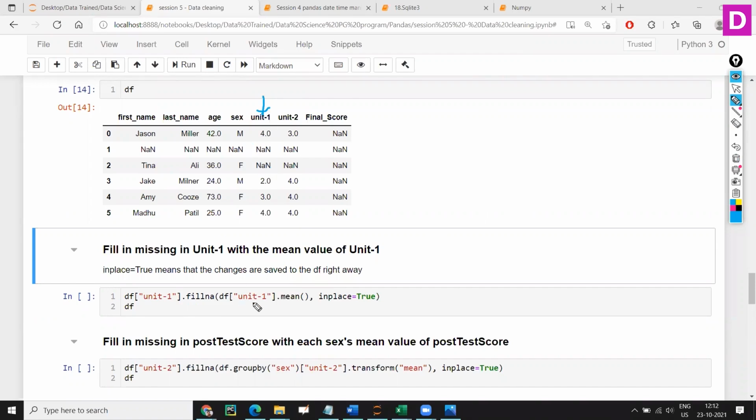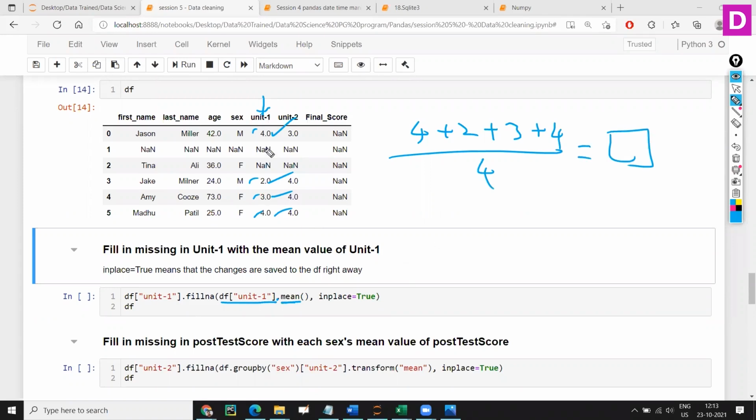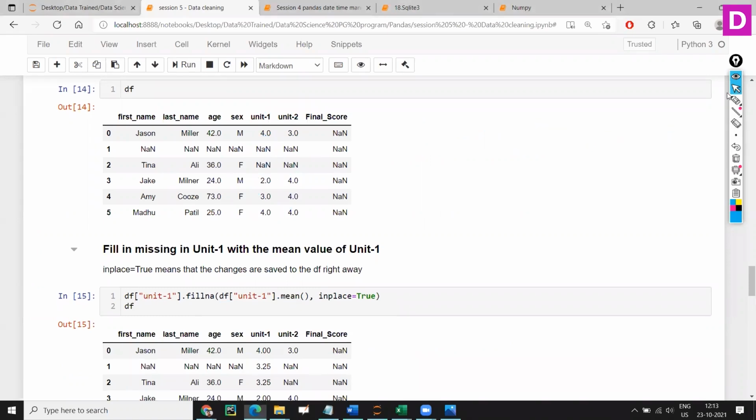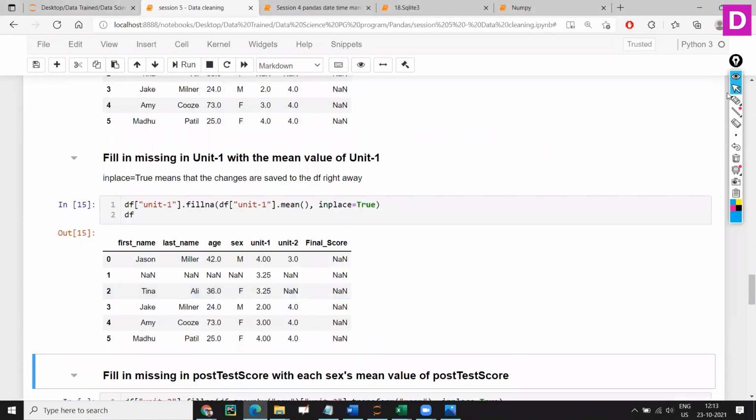How? Take this unit 1 column from the data frame, then I will say dot mean. Whenever I use a mean, it will compute 4, 2 plus 3 plus 4 divided by how many elements? 1, 2, 3 and 4. That result will be filled in the NaN. So I'm making it inplace equal to True, right? Let's execute it. So this is the data we got, 3.25. So we have cleaned up this NaN in unit 1.